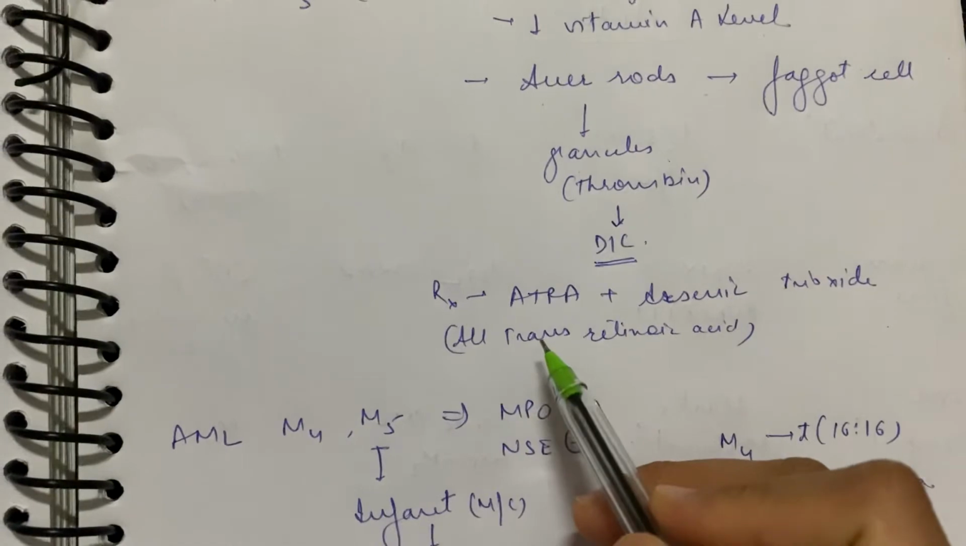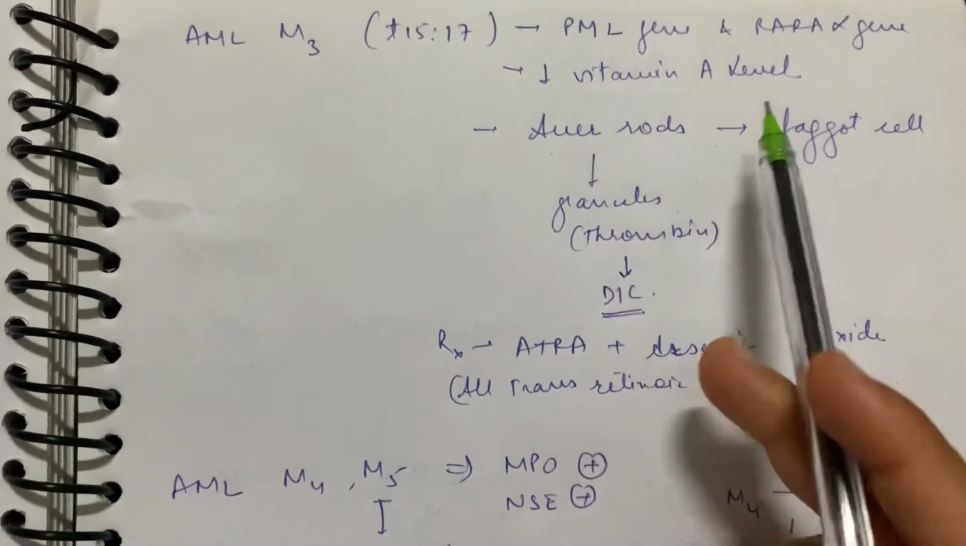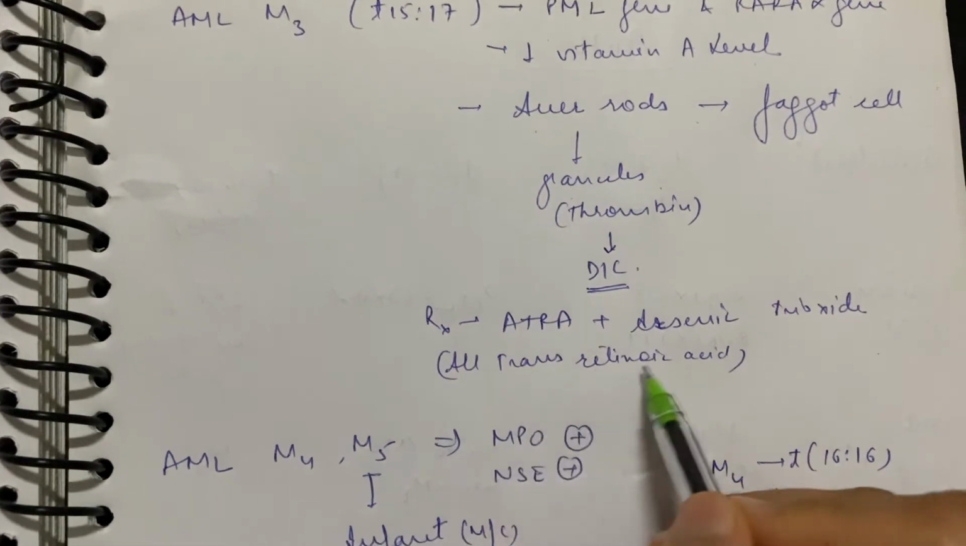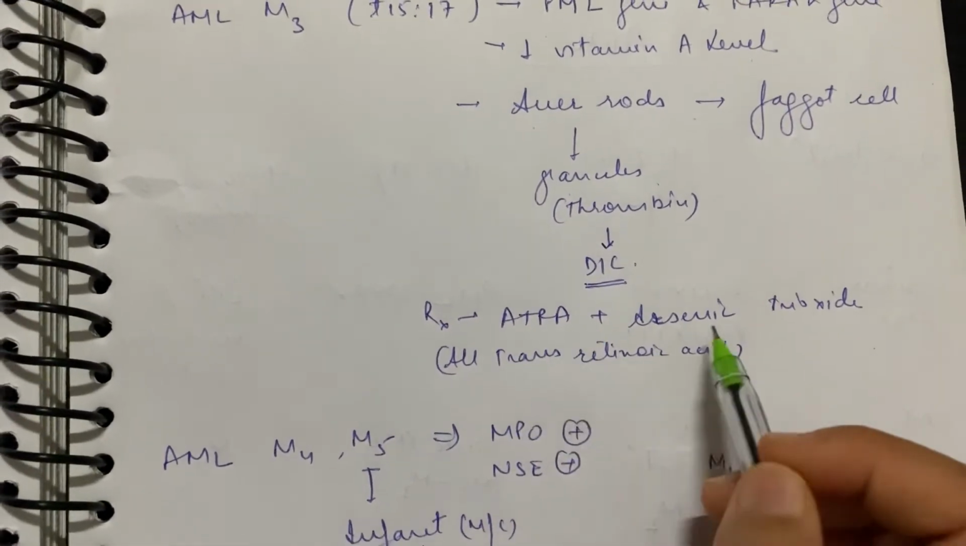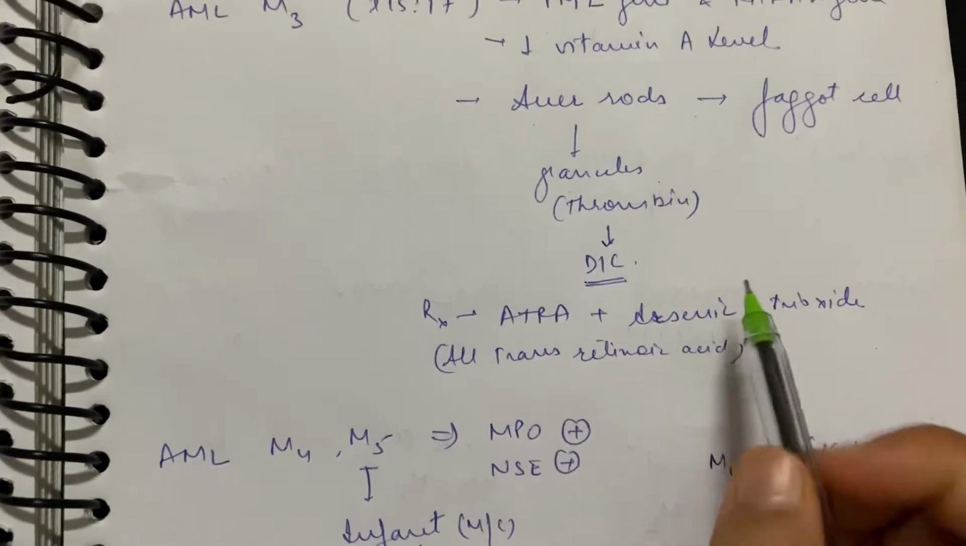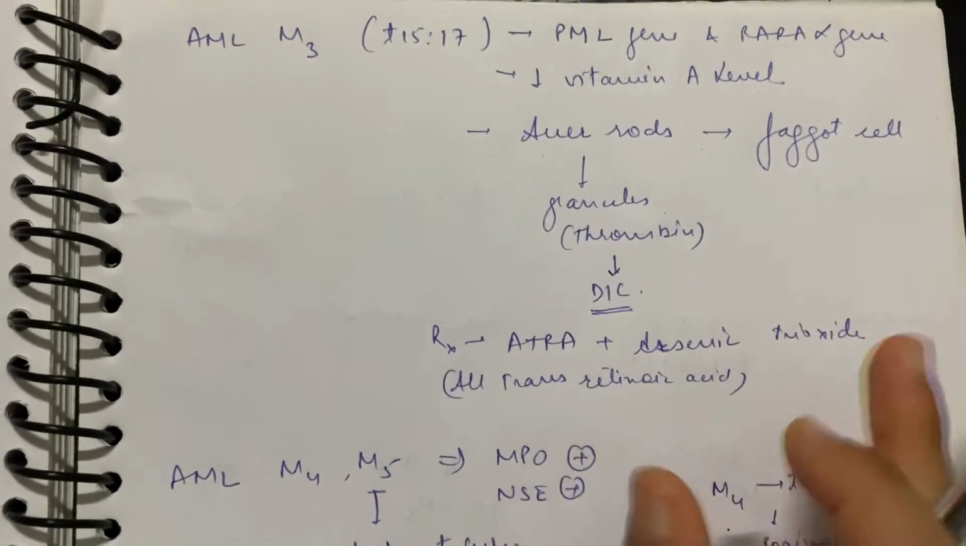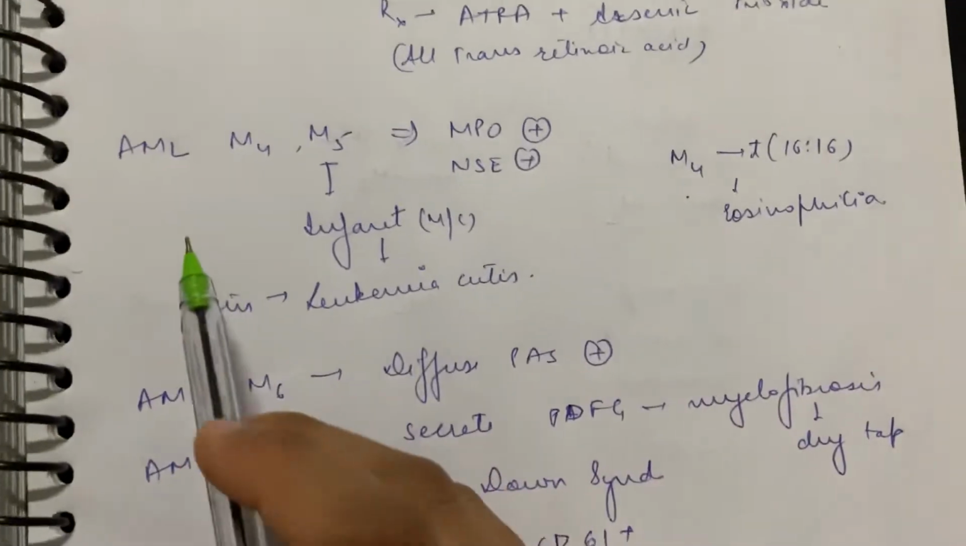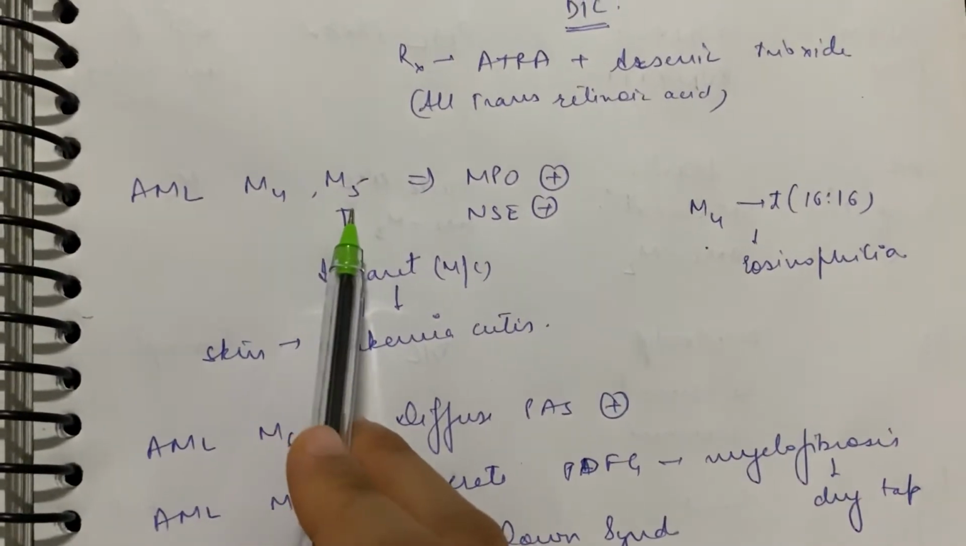Okay, and the treatment is, of course, since vitamin A कम है तो हम उसको vitamin A देंगे, which is all-trans retinoic acid, which is ATRA, with arsenic trioxide, AA, AA. So remember all A's in M3. Okay. Next is AML, M4, M5.